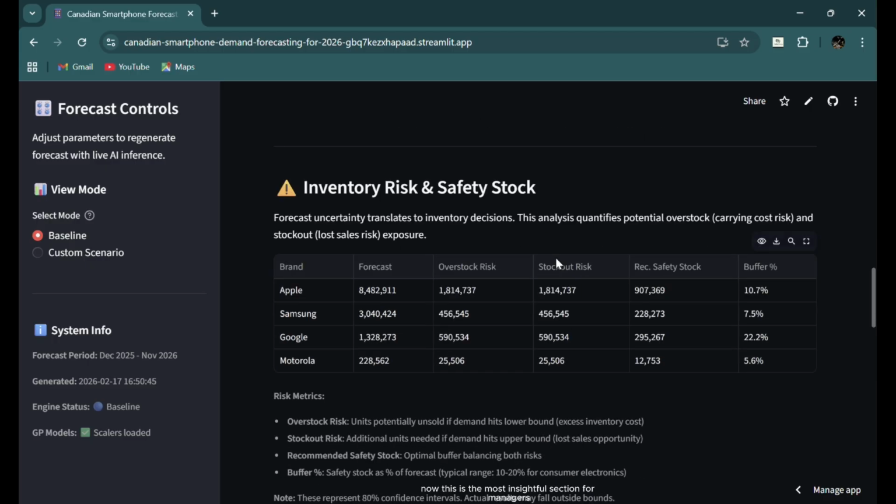Now, this is the most insightful section for managers. It shows the overstock and understock risk according to the confidence interval of 80% for the model. The model is 80% confident that the lowest possible demand will be in this range and the highest will be in this range. It also recommends a safety stock, which is 50% of the stock risk, and this buffer is 10% of the total forecast.